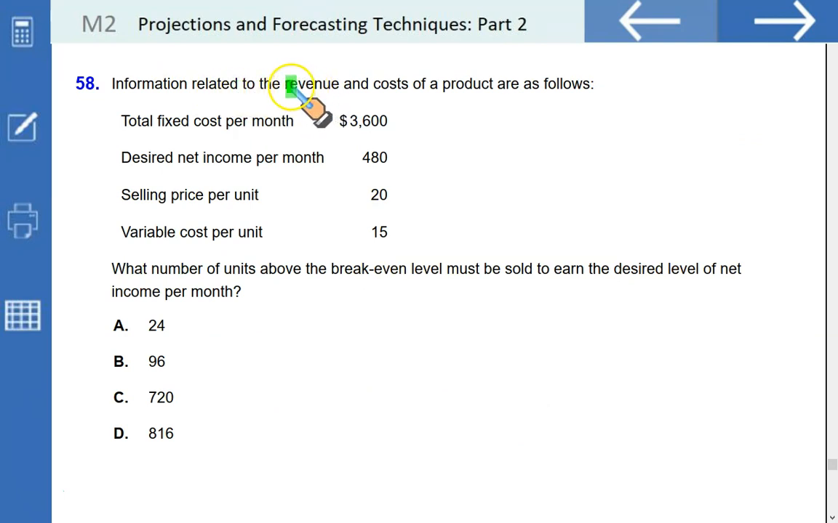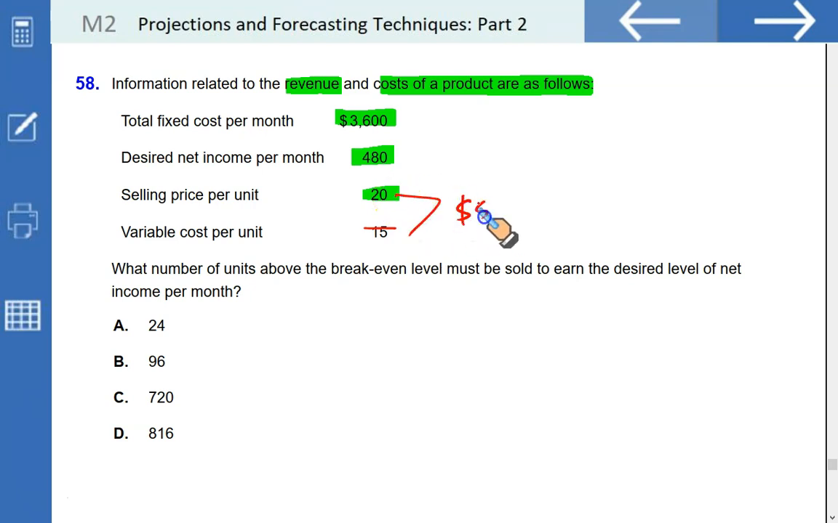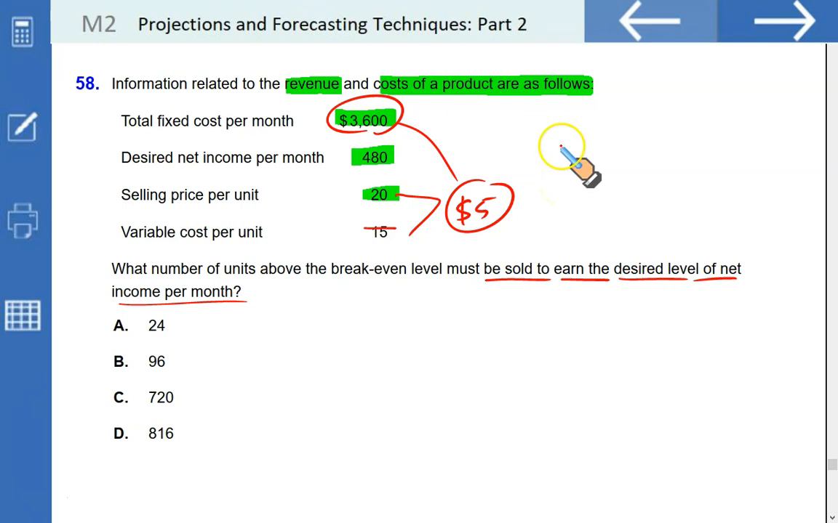The information related to the revenue and cost of a product is as follows: fixed cost, desired net income per month, selling price, variable cost per unit. So that is $5. That's the unit contribution margin. What number of units above the break-even level must be sold to earn the desired level of net income per month? So you need to first find the break-even quantity. That is the total fixed cost divided by the unit contribution margin, 3600 divided by 5, that gives you 720. So basically 720 is your break-even level of sales, right?